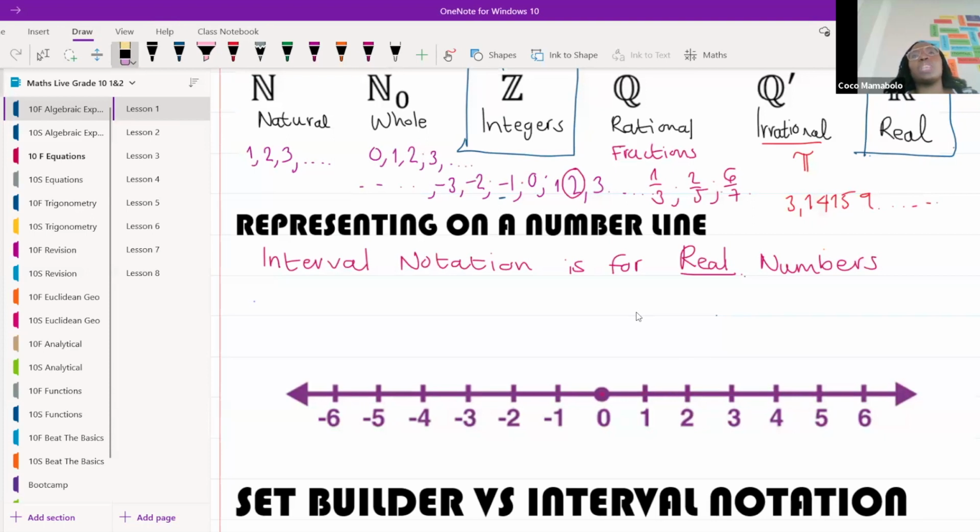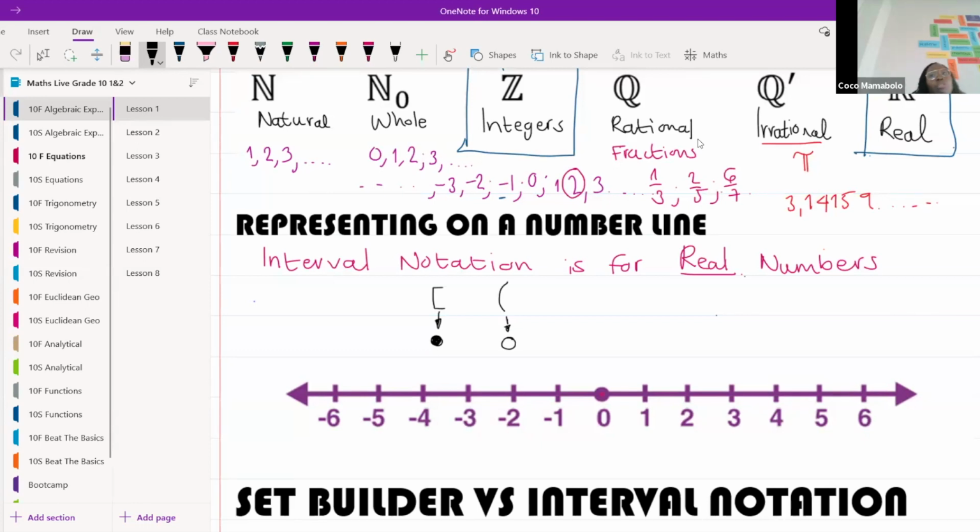So here's what interval notation looks like, and here's what we need to remember. If in my interval notation I see square brackets, that means I must draw a closed dot. But if I see somebody using round brackets, that means I must draw an open dot.